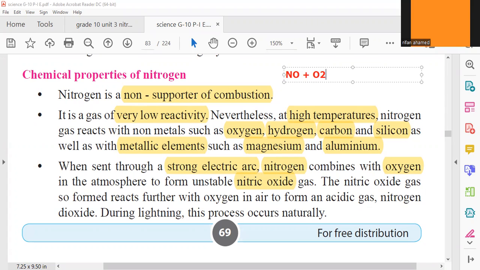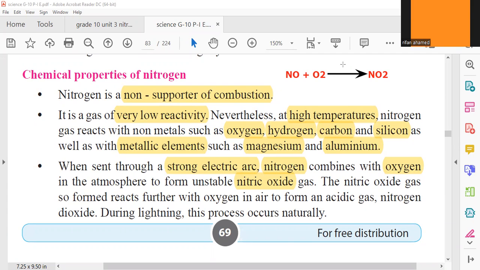It will easily react with O2, oxygen gas, and will form another gas called NO2 gas, nitrogen dioxide gas. This conversion will be done. Okay, NO2 gas is an acidic gas. Nitrogen dioxide gas is an acidic gas. When it dissolves in water, it will form nitric acid, whom NO2. NO gas is not an acidic gas. It is a neutral gas.